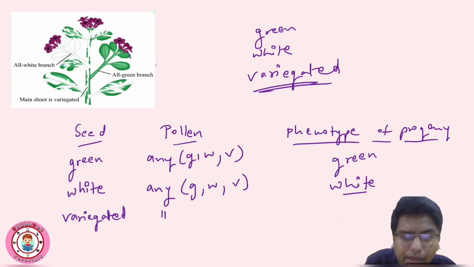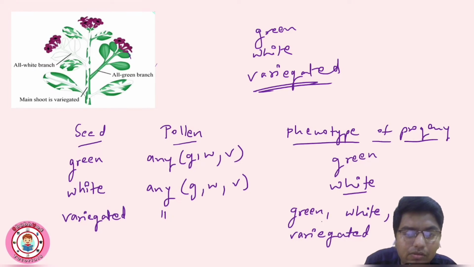The phenotype of progeny will be green, white, or variegated. Okay, this is the case, green, white, and variegated in different ratios, not Mendelian ratios. This will not be following Mendelian ratios. Okay, so this is the thing.